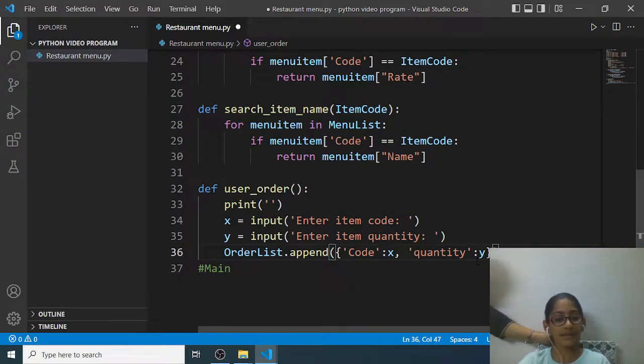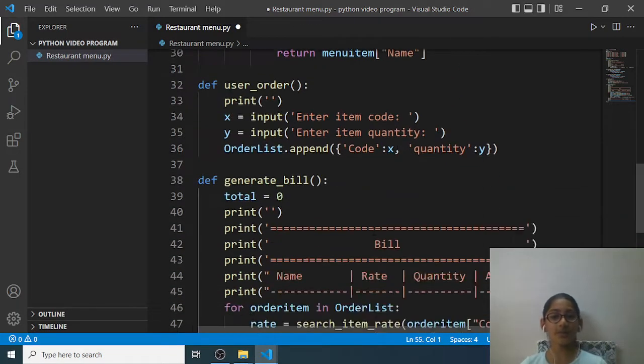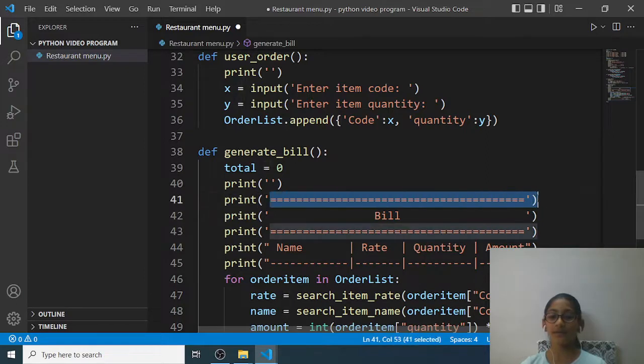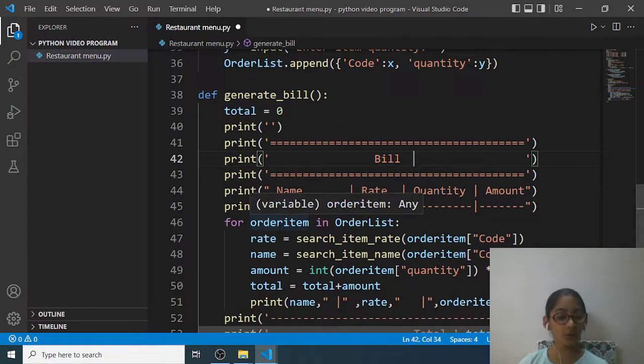Okay, next is my favorite part, generate bill. So here we will generate the bill, def generate_bill. I have a variable named total, then I'll leave a line, and then I have this line, bill, line, then I have 4 columns: name, rate, quantity and amount, and a loop.